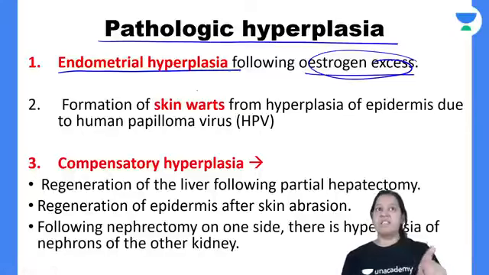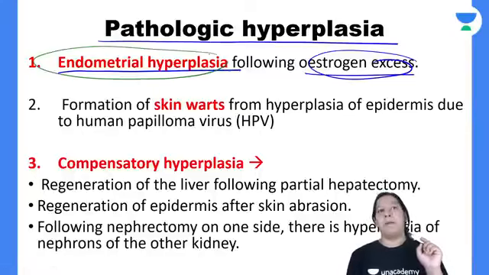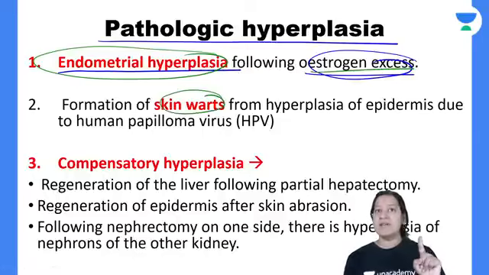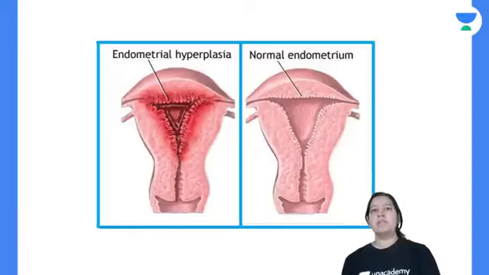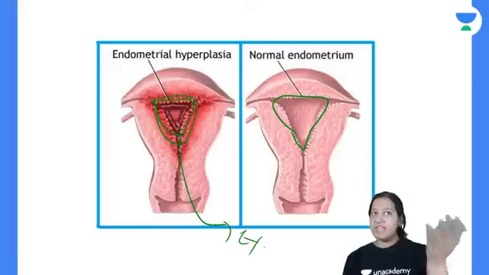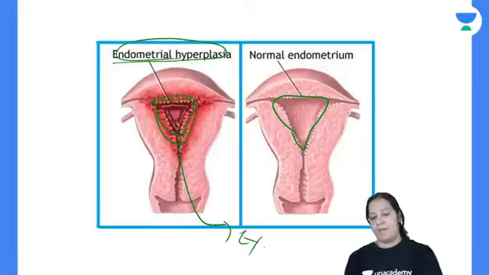So she is having a disease. The name of the disease is endometrial hyperplasia, and the stress for the disease is estrogen axis. So that is the thing. The second is skin warts. Here the stress is HPV virus. So this is skin. This is endometrium. Can you see? This is normal single layered, and this is multi-layered. It becomes multi-layered, and it will result in excessive bleeding because of estrogen axis. The disease is known as endometrial hyperplasia.